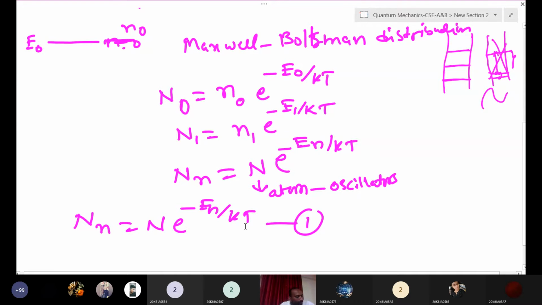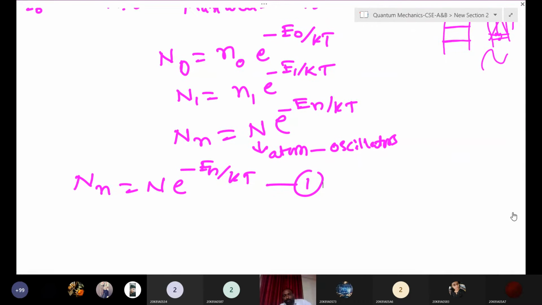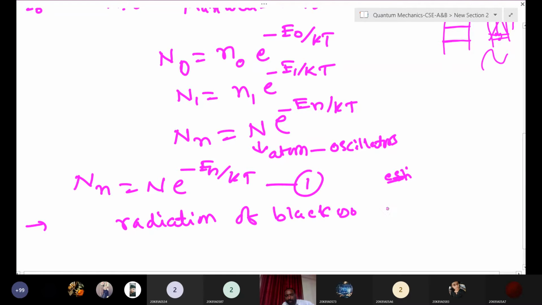Now we want the average energy. First, what is our main aim? The main aim is to estimate the radiation. Using black body radiation, what are we going to estimate? Radiation. First we should know the aim, and after that you should think how you will reach it, which way you can solve it. That is approaching the problem. We are going to estimate the radiation of the black body.